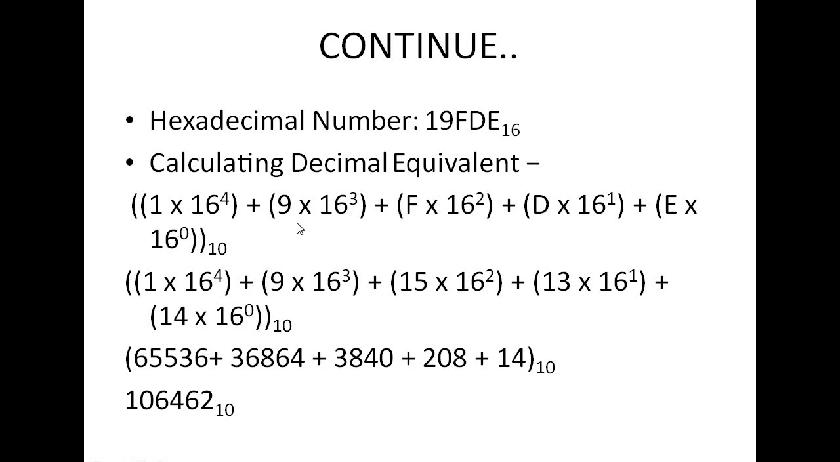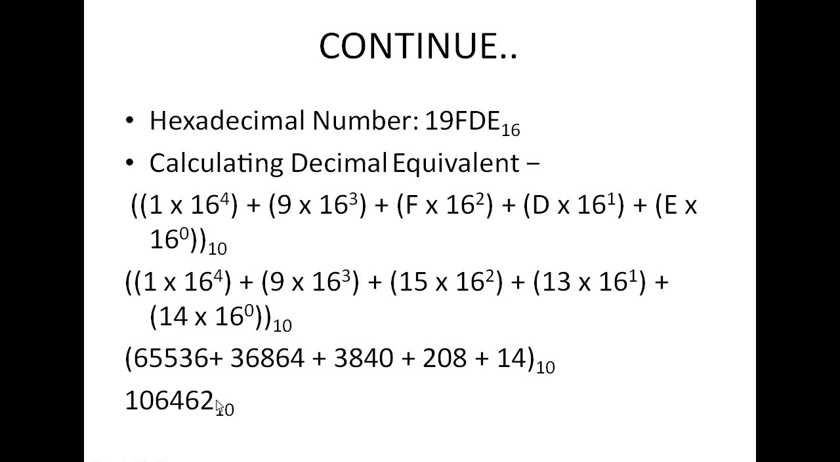So 1 into 16 to power 4. 9 into 16 to power 3. F means 15. 15 into 16 to power 2. And D means 13. 13 into 16 to power 1. E means 14 into 16 to power 0. 16 to power 0 is 1. 1 into 14 is equal to 14. And the result is 106462.